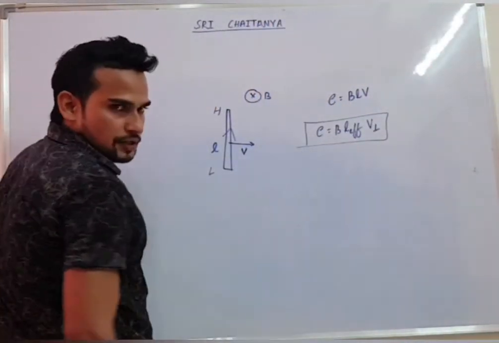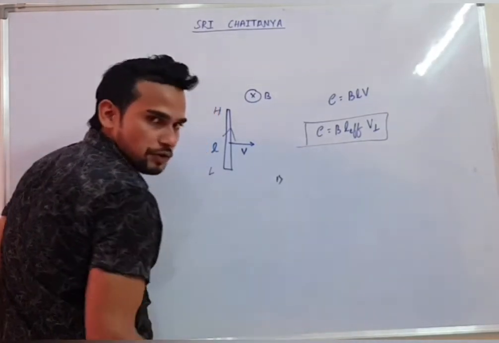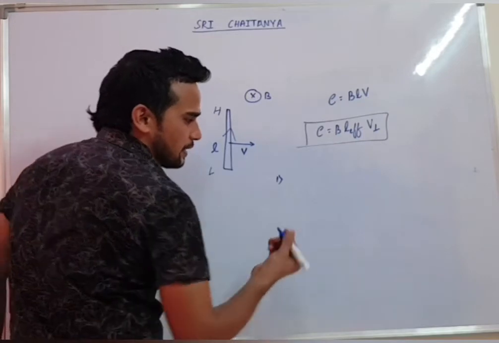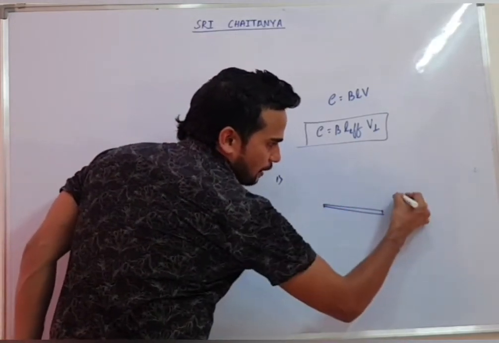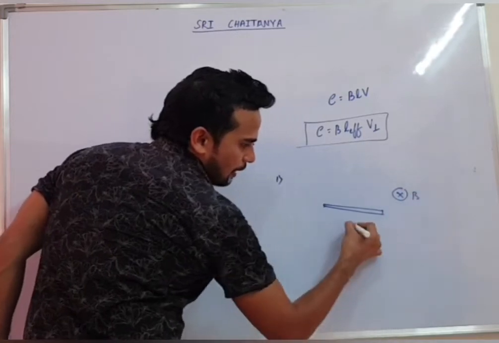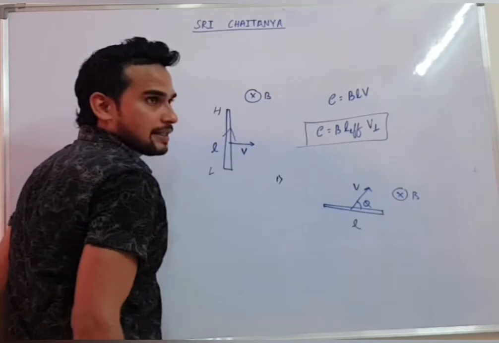Now, how are questions asked? We will talk about some important situations which are repeated in your NEET exam. For example, tomorrow they will say like this: this is a wire, magnetic field is present inward, length is L, it is moving with speed V, and this angle is given as theta.